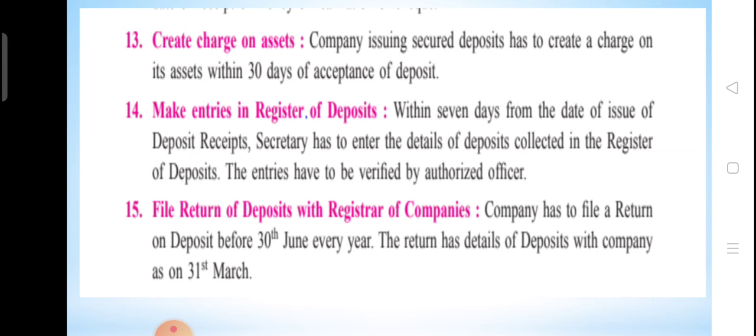And now the last point, students, is file the return of deposit with the Registrar of Companies. The company has to file the return of deposit before 30 June every year, and the information in this return will be up to 31st March.